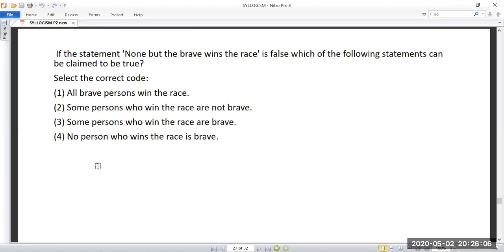Because only if some person or other who wins the race is brave is it true. Otherwise, this will be taken to be false. So this is false, this is false, this is false, and this is false. True. So this is the answer for question 2.